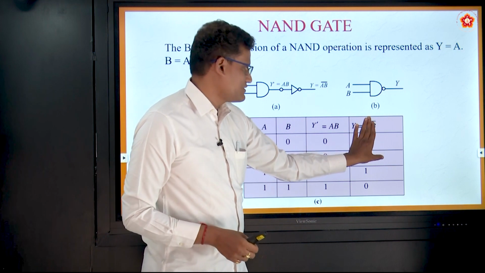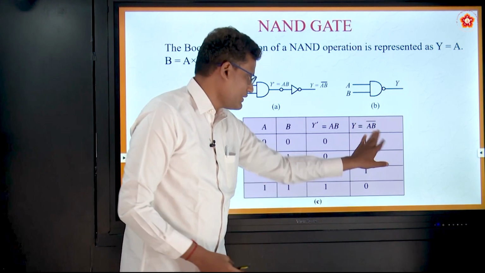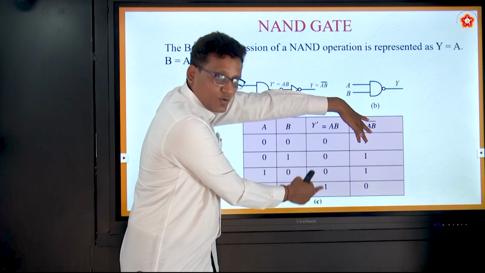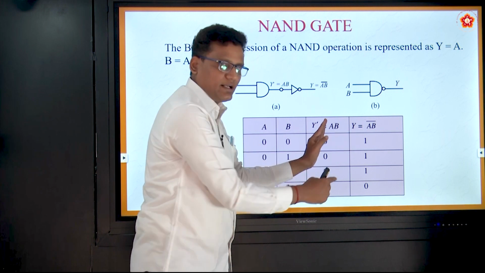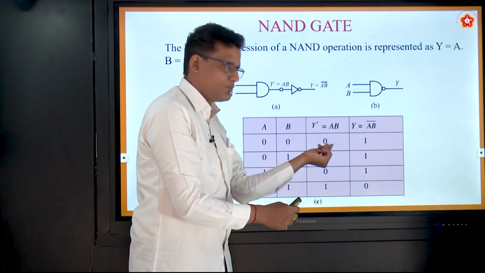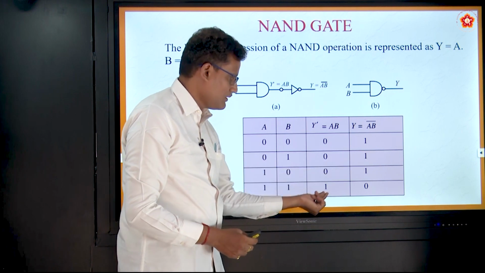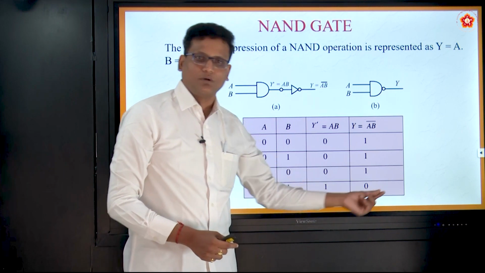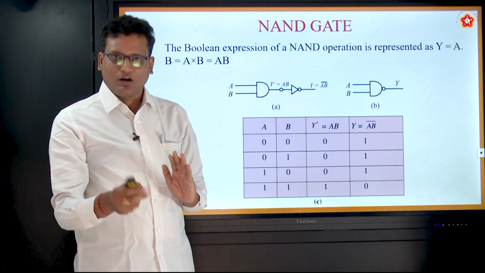Now, let me not see this. 1, 1, 1. What is this truth table? This is the AND gate truth table. For the AND gate truth table, here I am connecting one NOT gate. Means what? 0 as input means 1 as output. 0 as input means 1 as output. 1 as input means 0 as output. Right? So, we are connecting back to back one AND and one NOT gate.